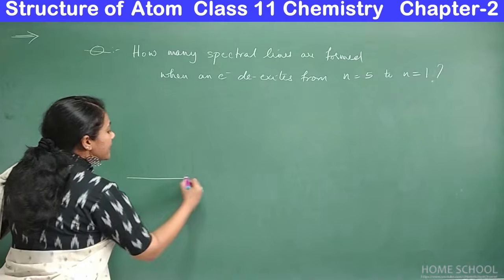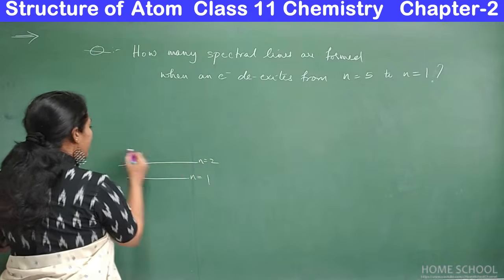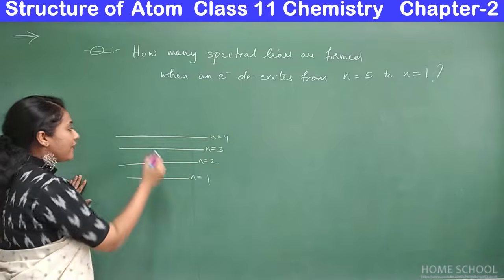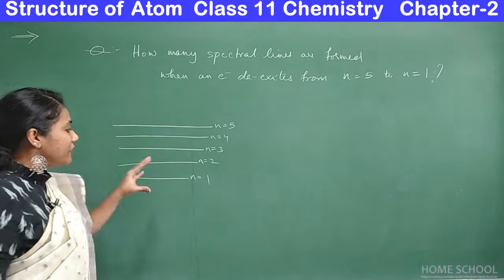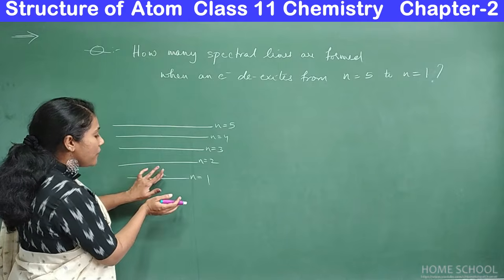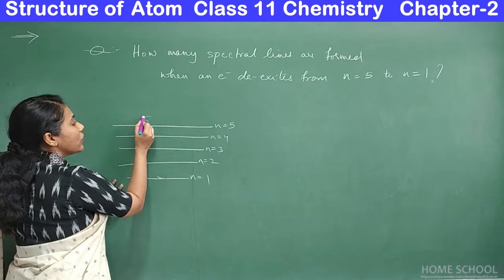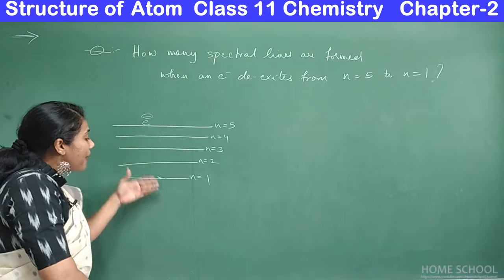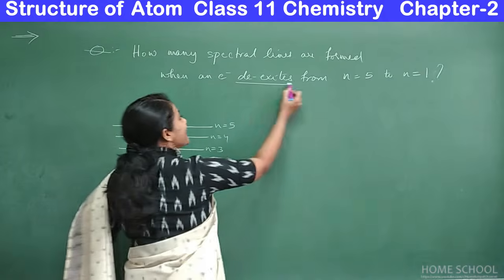See here, this is n is equal to 1. This is the first energy level, second energy level, third energy level, fourth energy level, and this is our fifth energy level. Say what actually happened was, the electron initially stays here. By absorption of energy, it will go to n is equal to 5. That's what they are telling. The electron is here, and now it will not stay there for a longer time. It has to come back to its original position, right? That is what we call de-excitation.